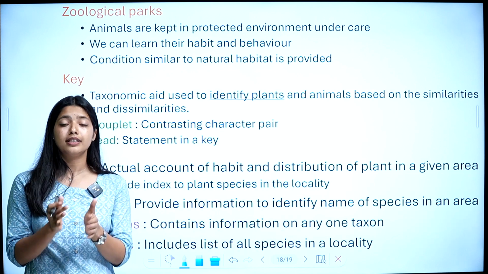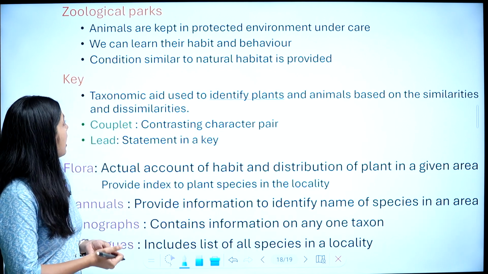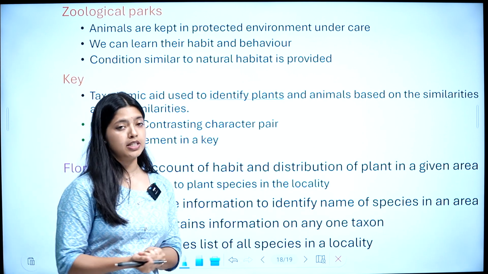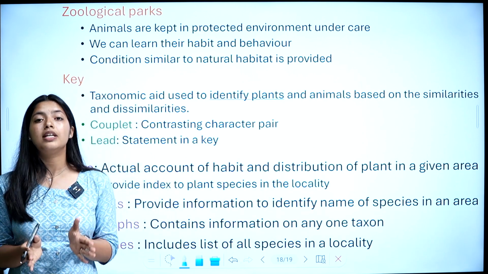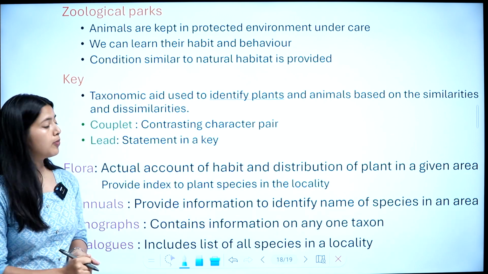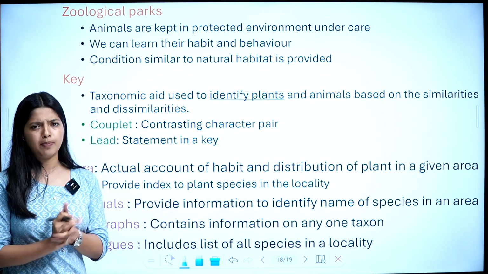And conditions similar to natural habitat are provided so that they can survive. So proper care can be taken. And yes, that is zoological parks.